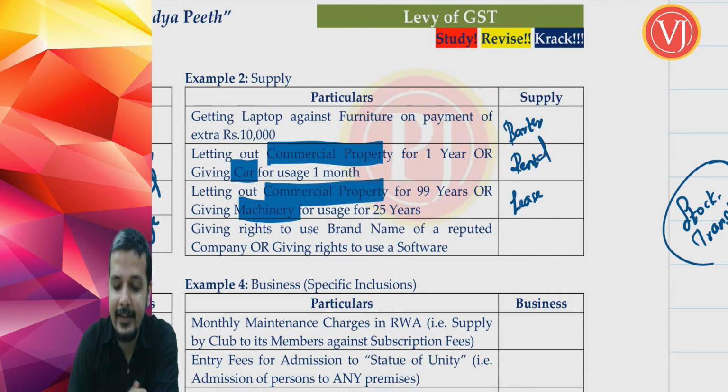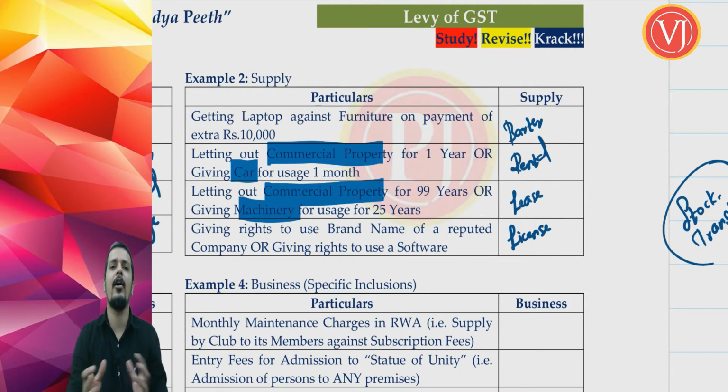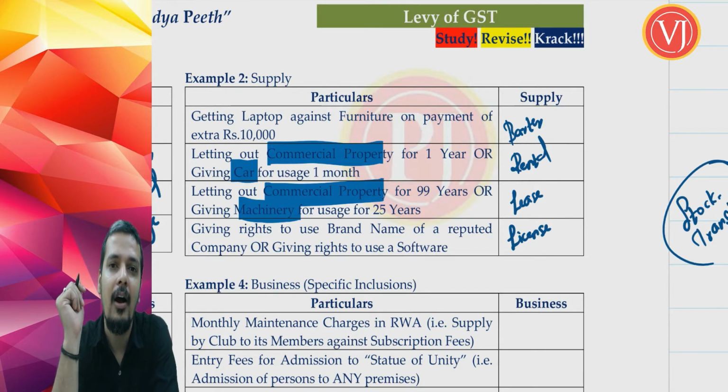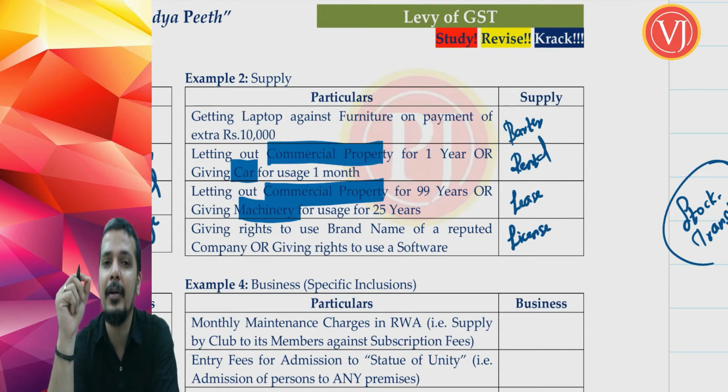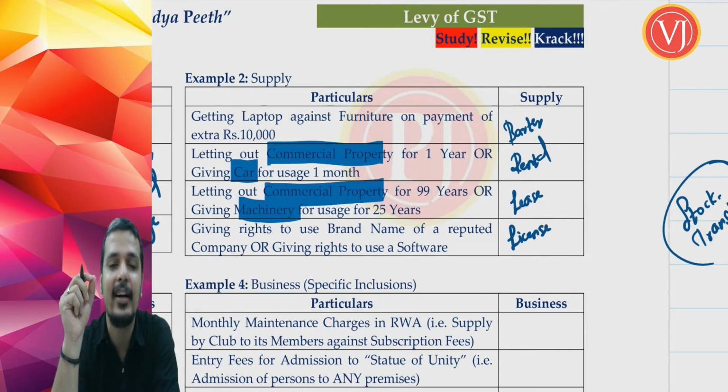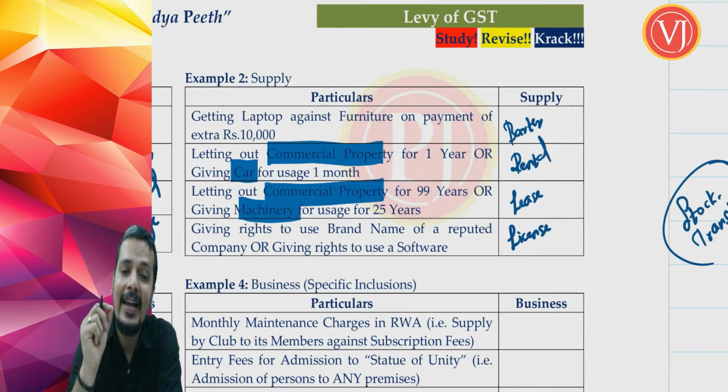Now that is nothing but license. You may even talk about franchisee, but here you are talking about license. Or supposing you are installing software on your system to see these videos. When you install any software, you accept a certain agreement, which is called an end user license agreement. So you are talking about license.